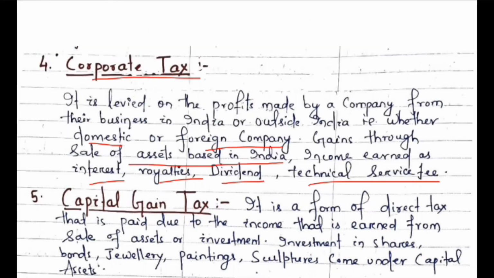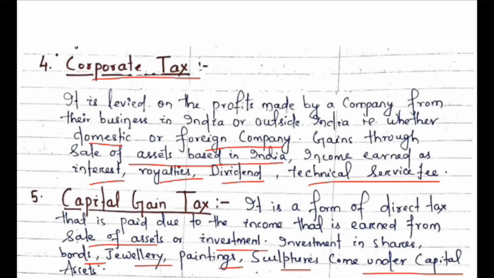Now next is the capital gain tax. It is a form of direct tax that is paid on the income earned from the sale of assets or investments. Investments in shares, bonds, jewelry, paintings, sculptures come under capital assets. Now what are capital assets?